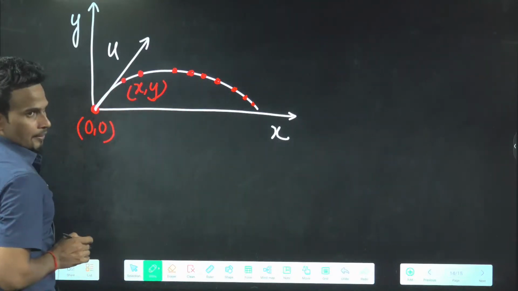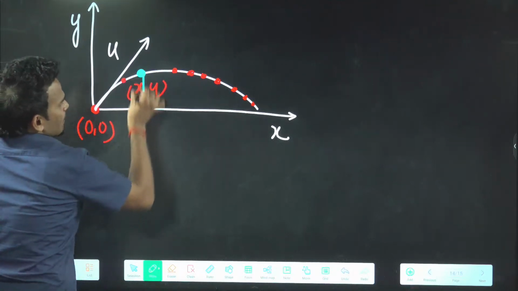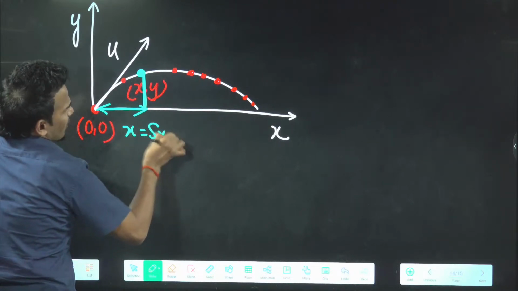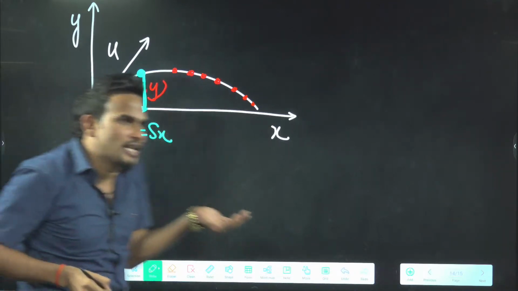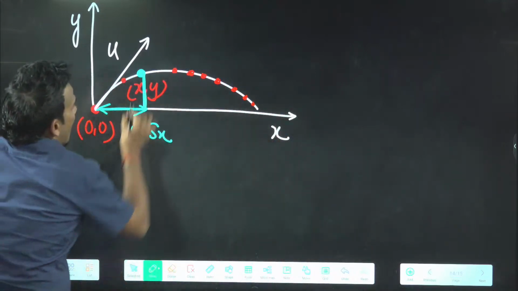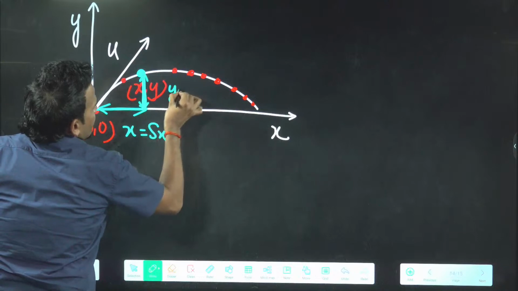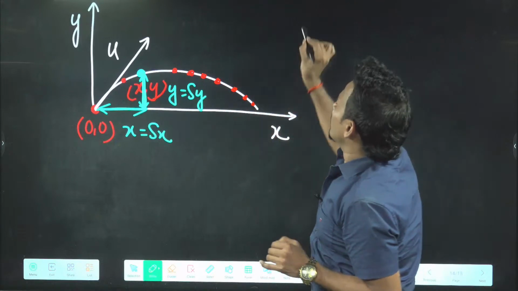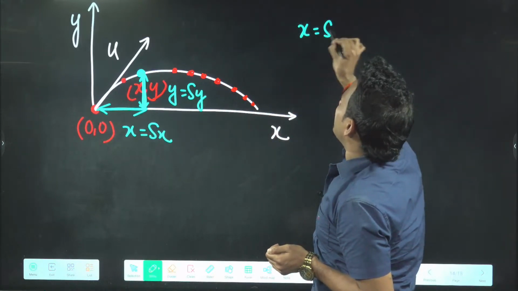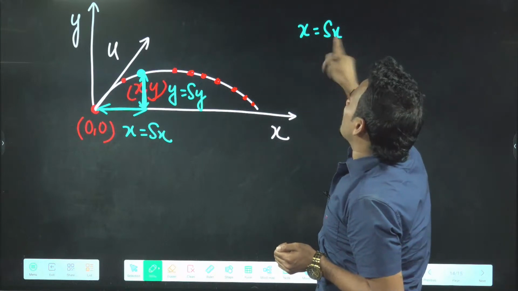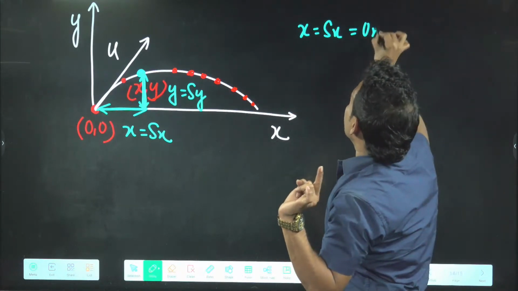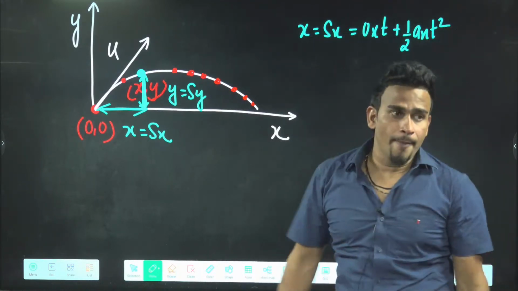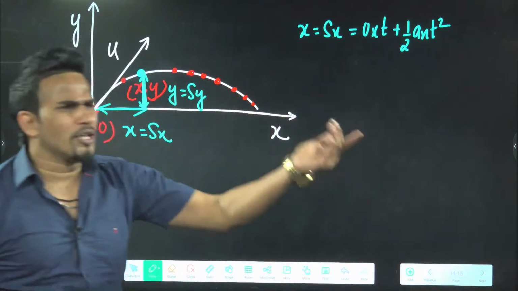For example, this is the point. Always remember, the x coordinate is the displacement along the x-axis, and the y coordinate of the projectile is the displacement along the y-axis. So the x coordinate, which is displacement along the x-axis, you can write using the second equation: ux into t plus half ax into t square. Is it okay?